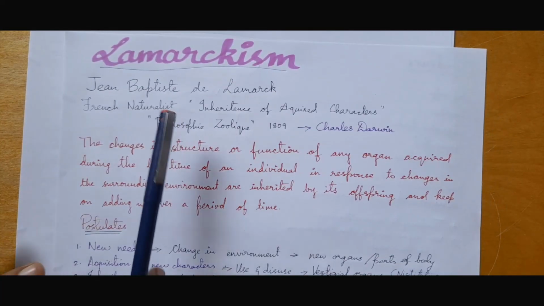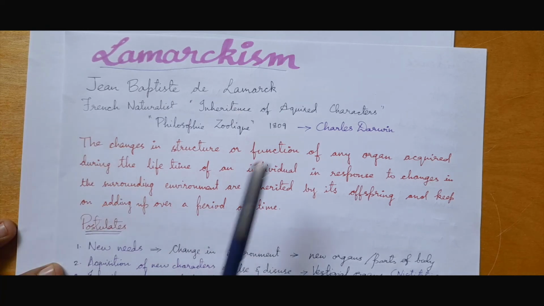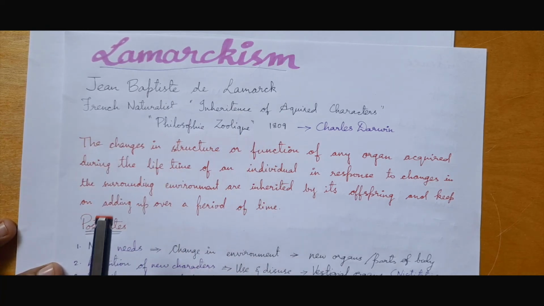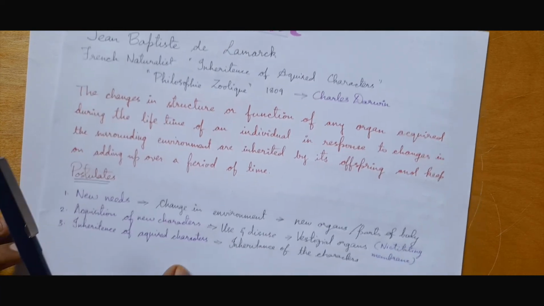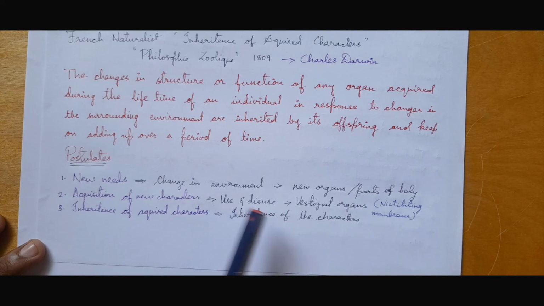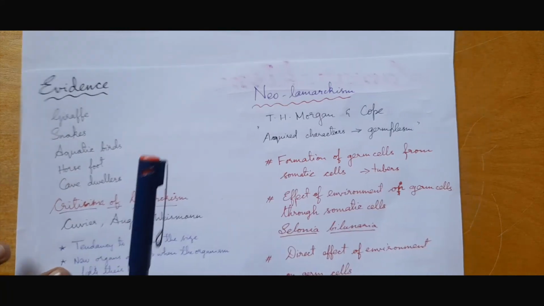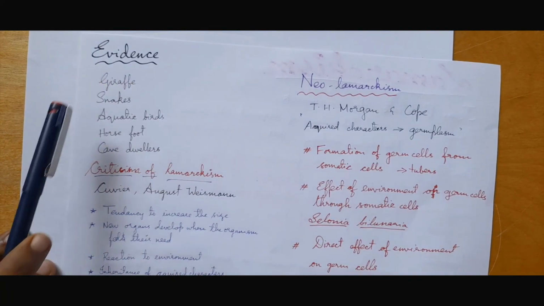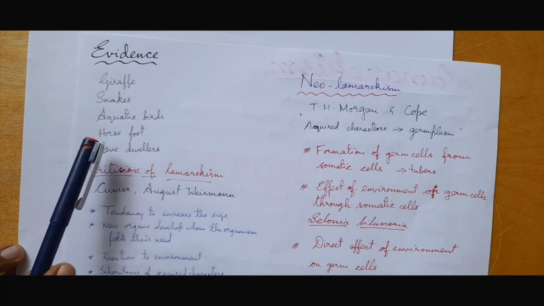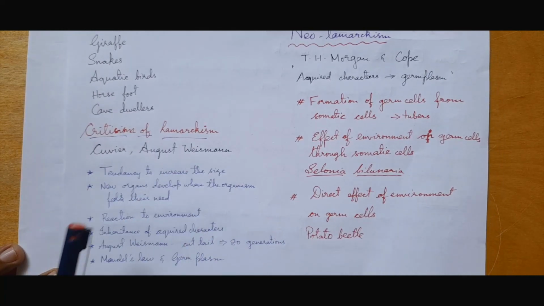So we had Lamarckism. It was given by Jean-Baptiste Lamarck, a French naturalist, in the year 1809 in his book Philosophie Zoologique, and this is the definition of his theory. Then we had the three postulates: new needs, acquisition of character through use and disuse theory, and inheritance of acquired characters. Then we had evidences of giraffe, snake, aquatic bird, horse foot, and cave dwellers, and criticism by Cuvier and Auguste Weismann. They rejected all these.